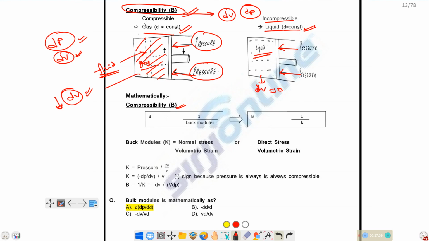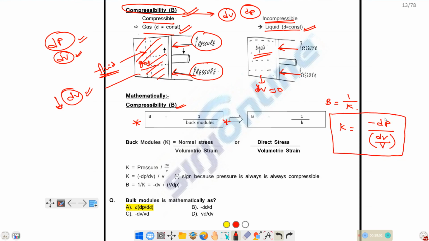So next one is, what is compressibility? First of all, we discussed what compressible and incompressible fluids are and their significance in a practical way. Now we have to define it. Compressibility is equal to 1 by bulk modulus. So bulk modulus is equal to minus dP divided by dV by V. Here dP is the increase in pressure, dV is the change in volume, or decrease in volume, and V is the initial volume.